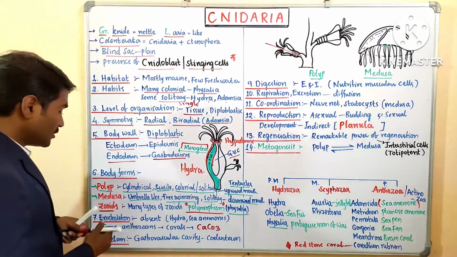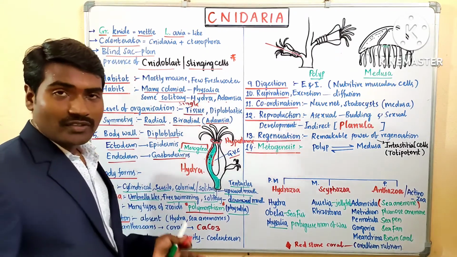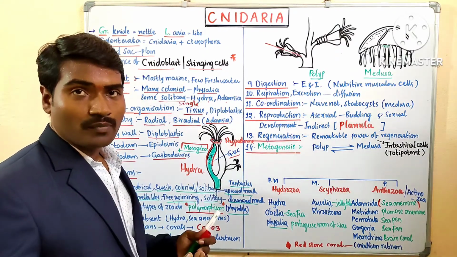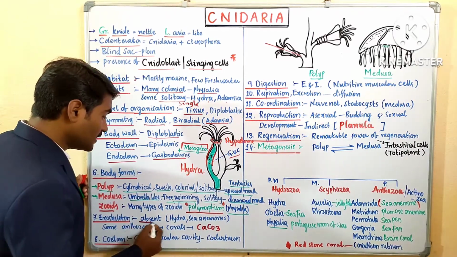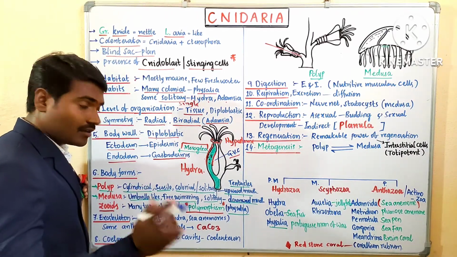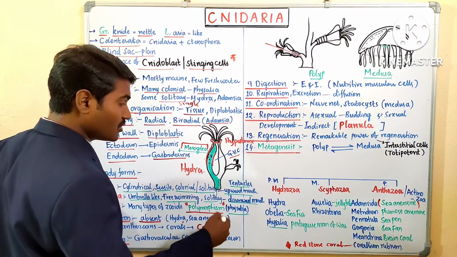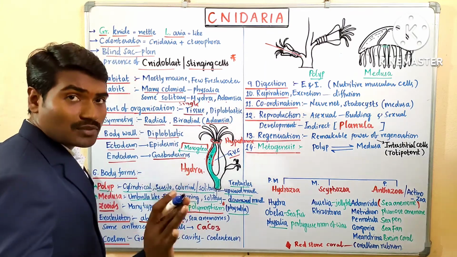And exoskeleton. Skeleton is nothing but that which gives protection, shape and structure to the body. That is called skeleton. Skeleton is generally absent. For example, in Hydra, sea anemones, Physalia, skeleton is absent.